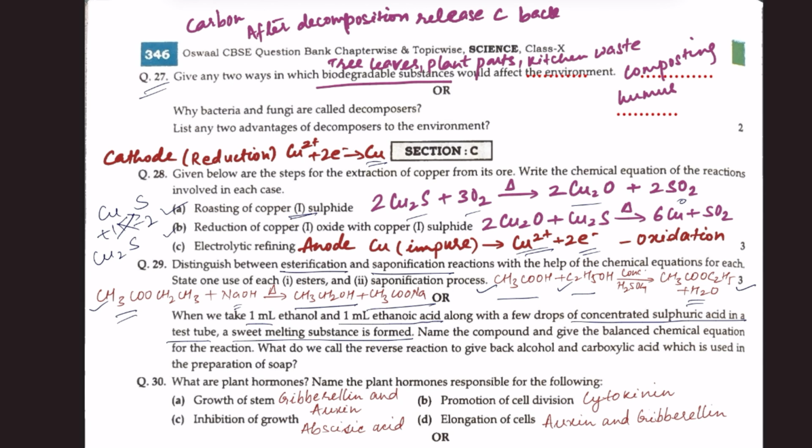What do we call the reverse reaction to give back alcohol and carboxylic acid, which is used in the preparation of soap? This is the reverse reaction. This reverse reaction is known as saponification reaction.